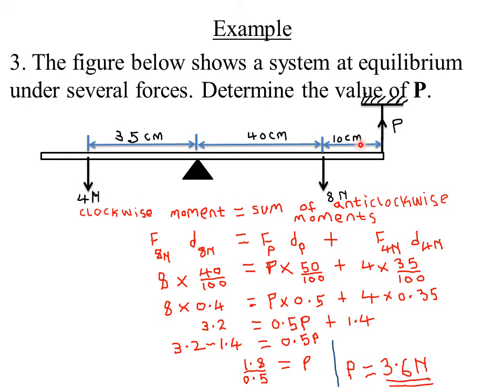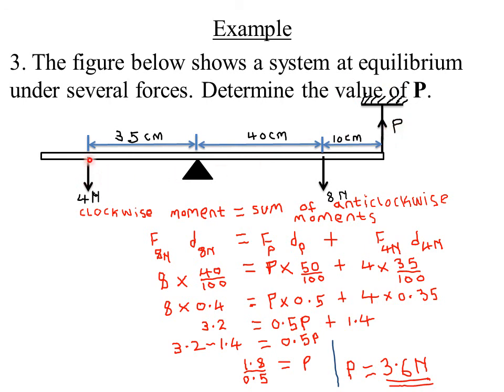And what will help you to determine which force is clockwise and anti-clockwise, we said you just look at the effect of that force on the bar. Like this one here, it is moving upwards, so it will cause the bar to move upward. So relative to the pivot, the upward direction will cause the bar to move in the anti-clockwise direction. Hence P represents the anti-clockwise moments.